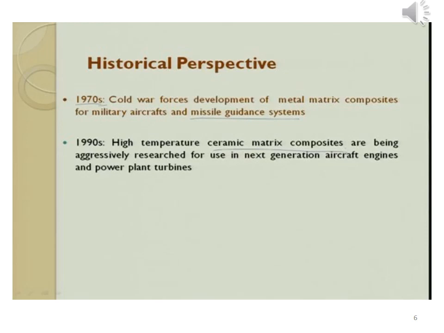In the 1990s, high temperature ceramic matrix composite materials were prepared on commercial scale and were used in manufacturing of various parts of next generation aircraft engines and different parts of power plant turbines.